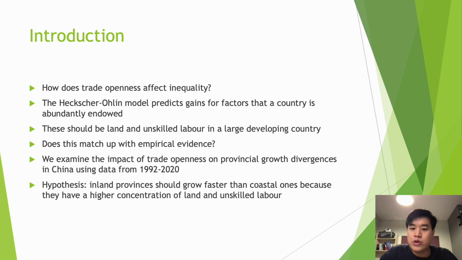Several single-country and cross-country studies have suggested otherwise, but they are also plagued with various issues. Therefore, we run our own regressions using Chinese data from 1992 to 2020. We examine the impact of trade openness on provincial growth divergences. We hypothesize, in accordance with the Heckscher-Ohlin model, that inland provinces should grow faster than their coastal counterparts because they have a higher concentration of land and unskilled labor.